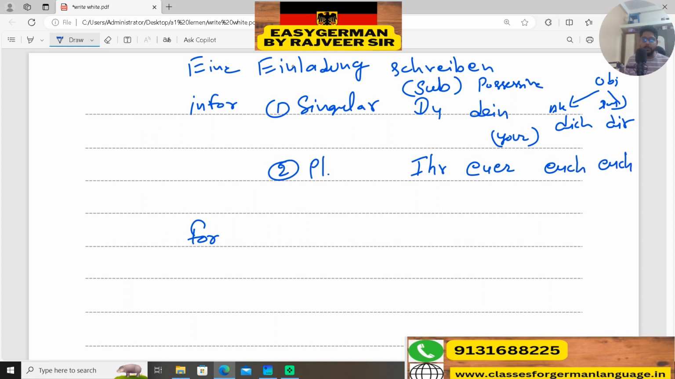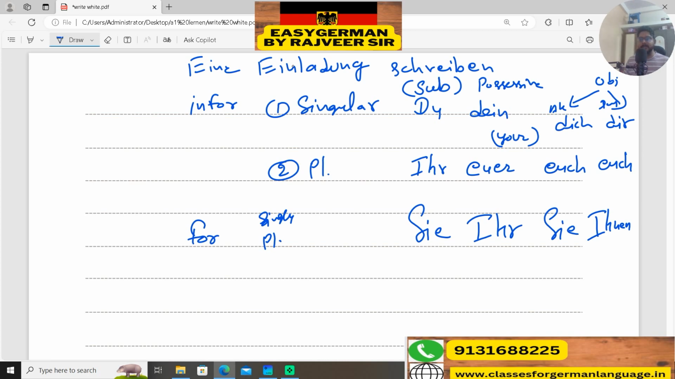Now we will see the formal you. In singular and plural it will always be the same. For the subject we will use Sie, it will be capitalized. Next, for your it will be Ihr, and for the accusative object it will be Sie, again the same, and for the dative object it will be Ihnen.